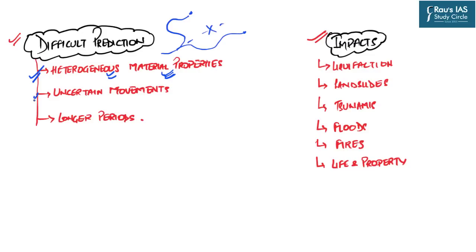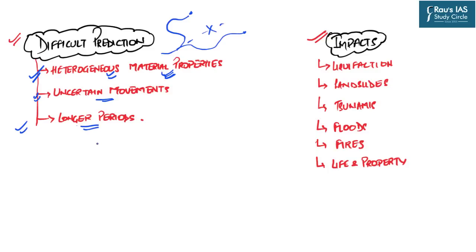Secondly, the earth has several uncertain movements also. For example, the earth wobbles. Similarly, there is a continuous movement of the liquid iron in the outer core boundaries, which leads to non-uniform magnetism in the earth. And third is that these tectonic plates move at a very slow rate, which is generally imperceptible to human eyes.